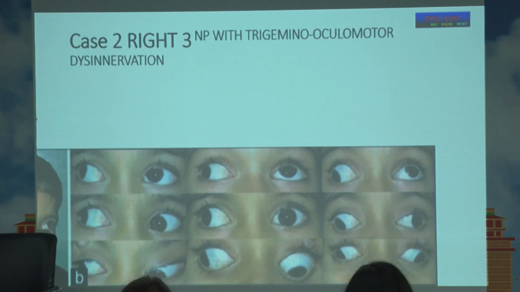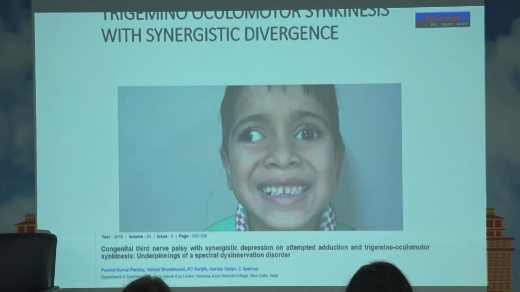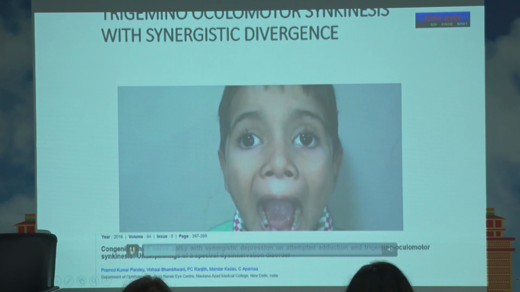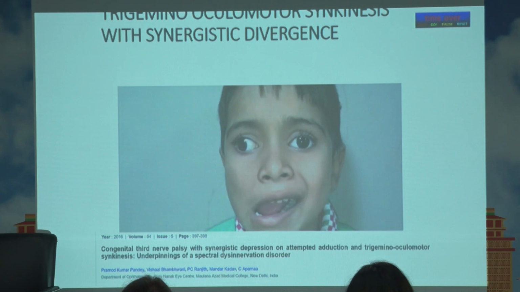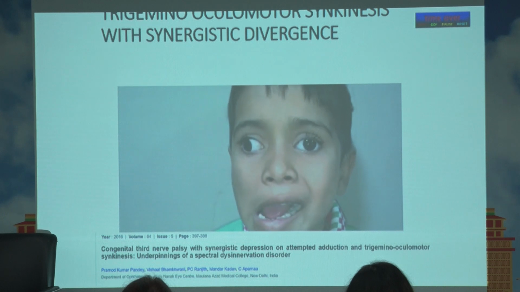This is another child, again third nerve palsy. It will pass on, no ptosis and little AHP. This picture is getting cut off a bit anyway. This is showing a video. You see this is oculomotor and trigeminal synkinesis. Now he opens his mouth and the eye moves in. And see, the eye is moving sideways.